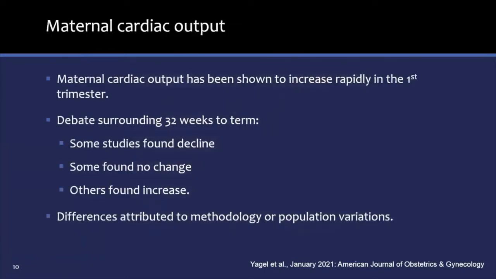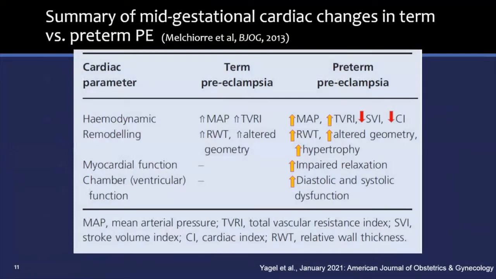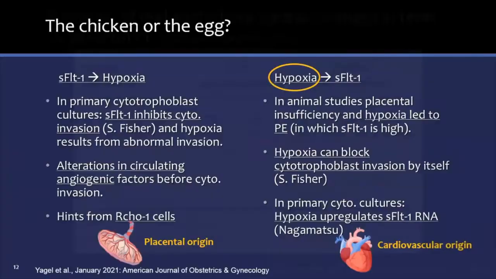Pregnancy is indeed a time of maternal cardiac adaptation, measurable in increased cardiac output, for example. Many groups, among them Basky's, have demonstrated the differences in maternal cardiac structural and functional changes happening in normal pregnancy and early and late onset preeclampsia in mean arterial pressure, total vascular resistance, ventricular remodeling, and other measures. So we seem to have a chicken or the egg conundrum regarding sFLT. Does excess sFLT cause the hypoxia that leads to preeclampsia? Or does hypoxia cause an increase in sFLT and all the signs and symptoms of the disease?